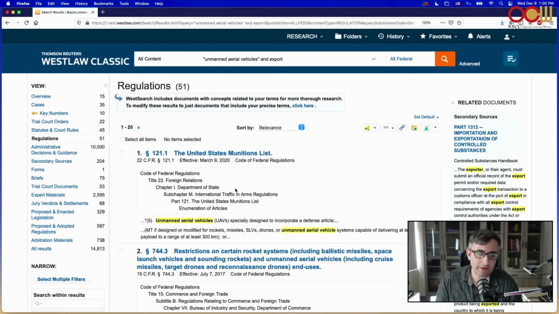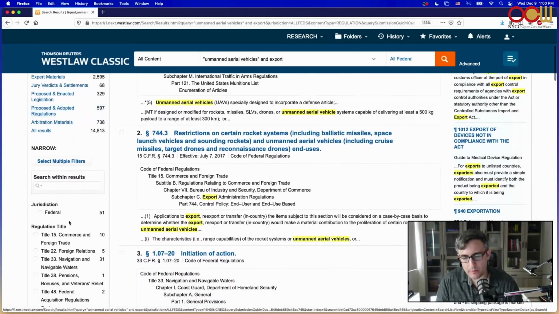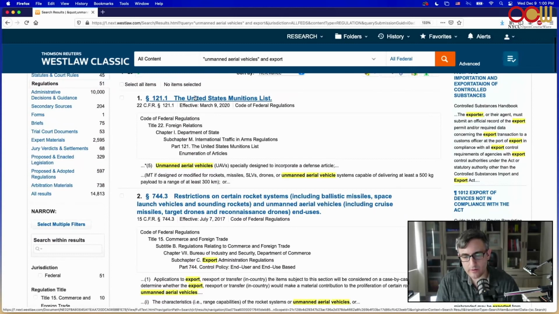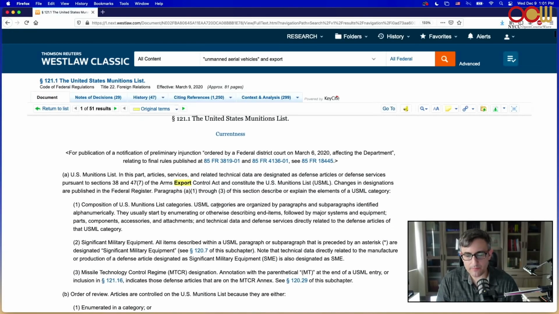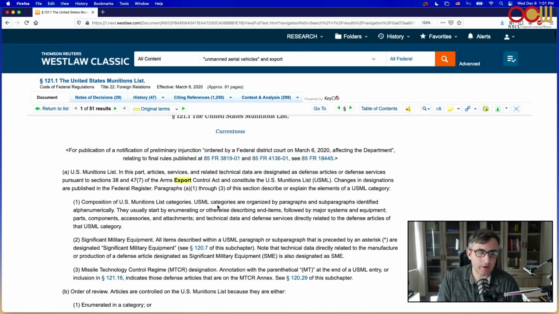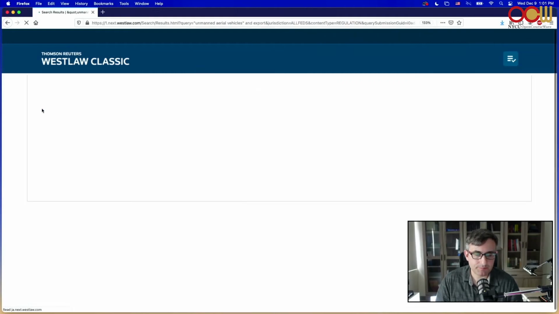But these are basically the two. ITAR and EAR regulate exports of military equipment and what's called dual-use items. So I'd be able to go in and see what the USML says about unmanned aerial vehicles. So this would get me started on my search.